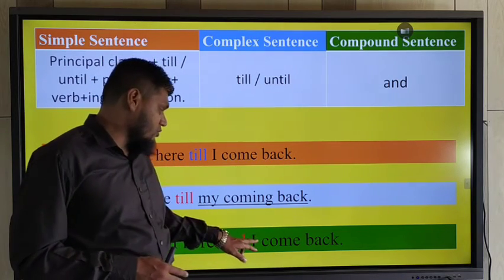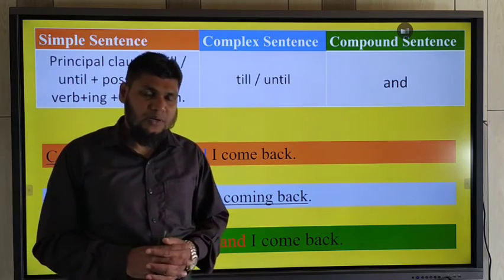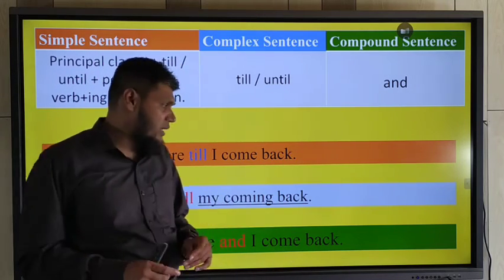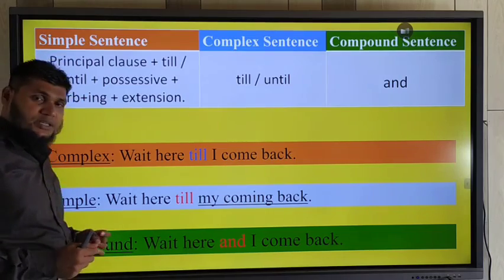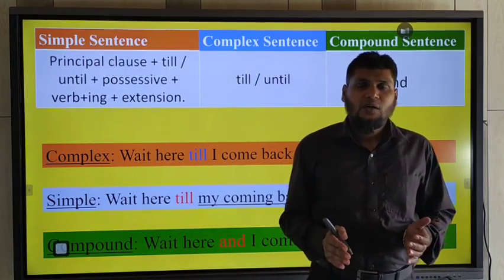That means if you used here, if I will come back, no problem. I will come back if you write down, no problem. Okay. So in this way, you should practice to change simple, complex, and compound sentence.